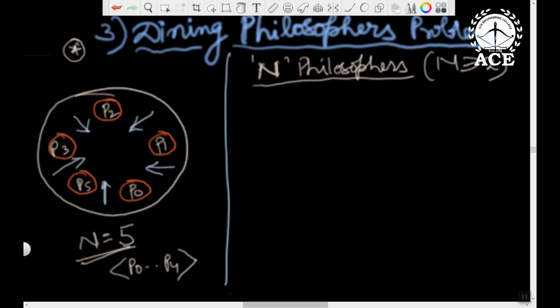They are given a research problem to think about and come up with a solution. After thinking for a long time, they are bound to become hungry. Initially the first activity is think. After thinking, they become hungry. The food provided to the philosophers is rice in the plates. These are the plates, the round things. And between the plates of the 5 philosophers, there are 5 chopsticks.